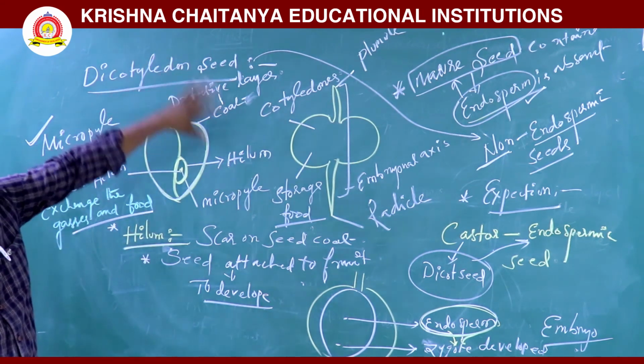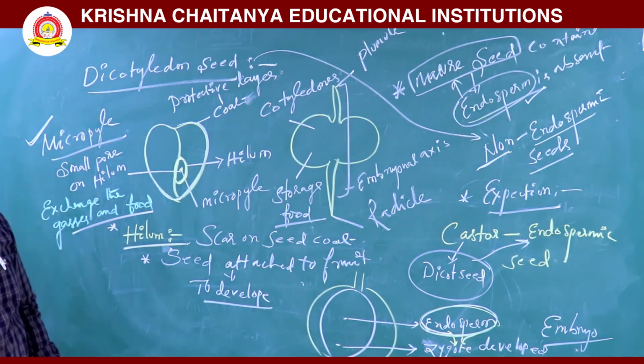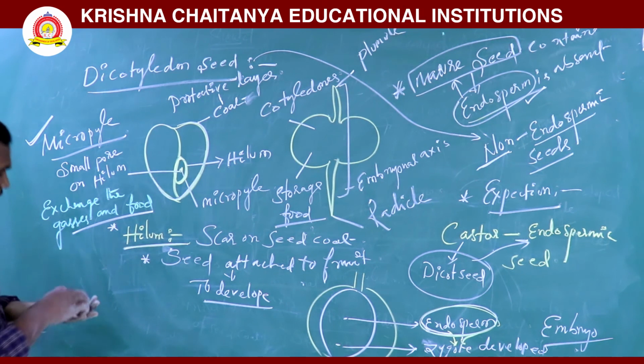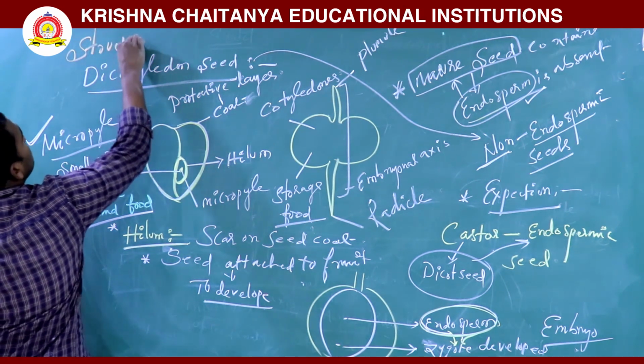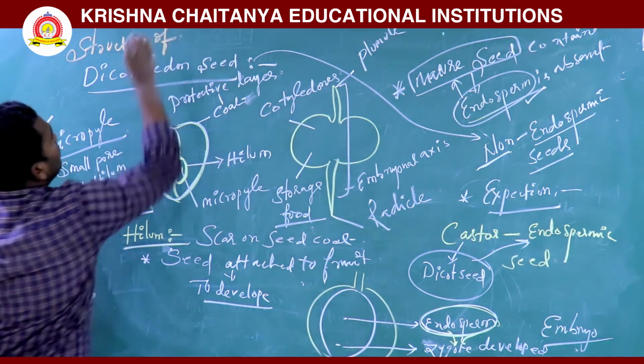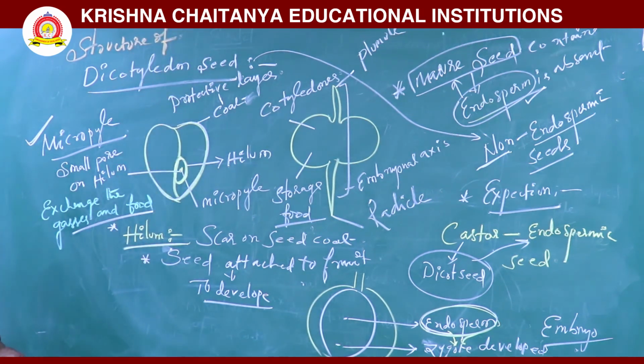So this is called a dicotyledon seed. This is the structure of the dicotyledon seed.